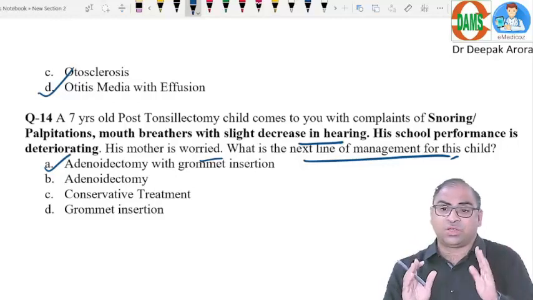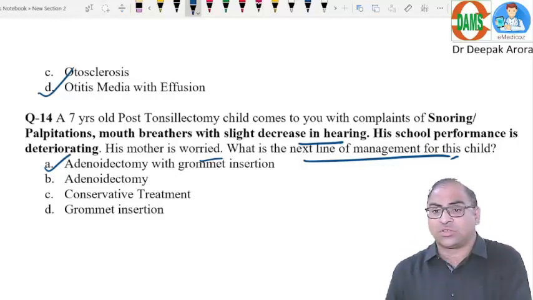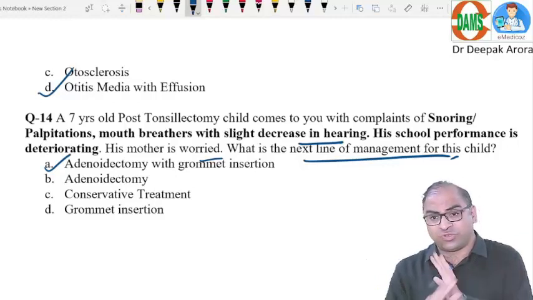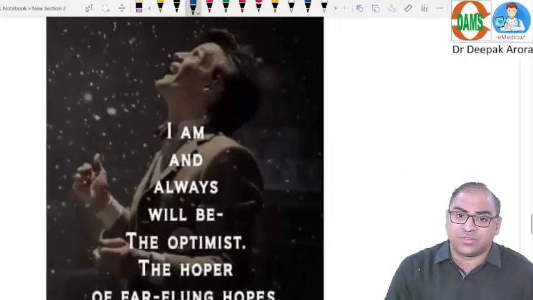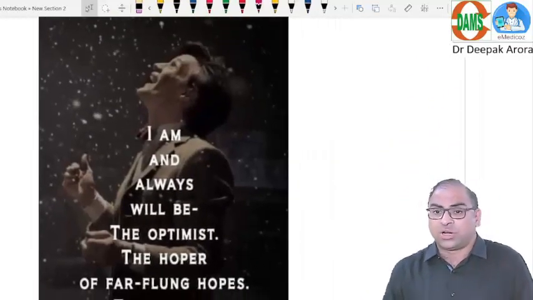You can ask your seniors, but every ENT question was from the class notes, so we have to stick to the class notes and revise them multiple times. But very best of luck. We are confident all the dedicated students will get a decent rank.